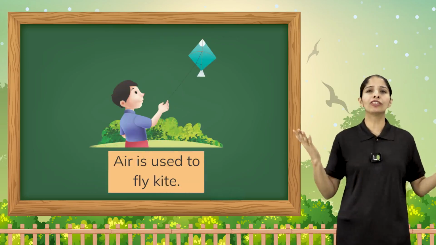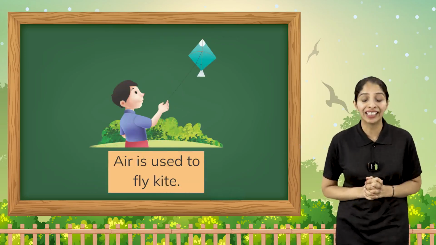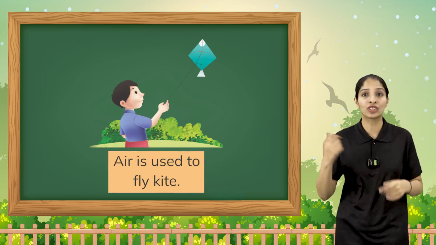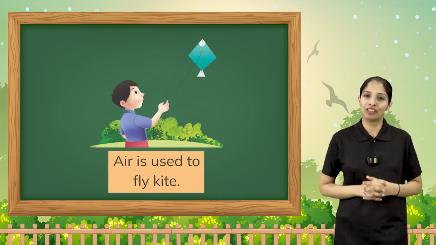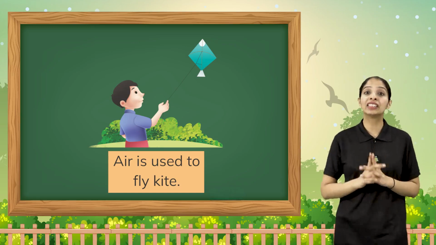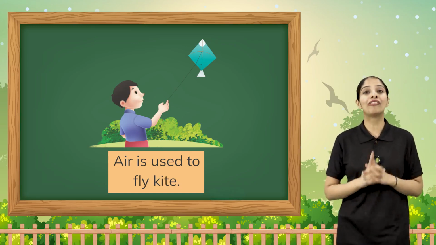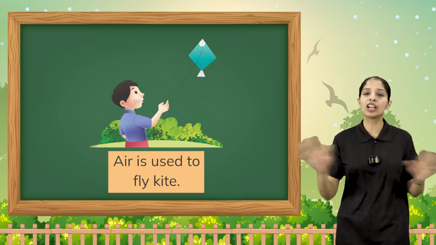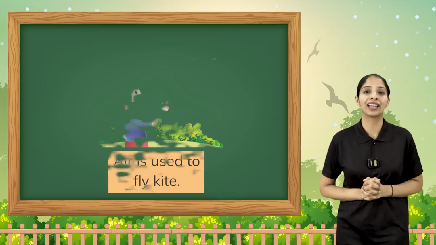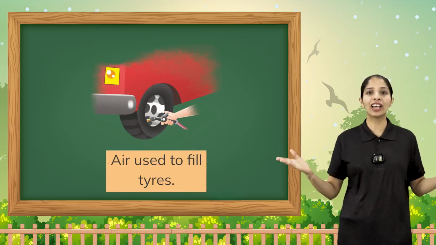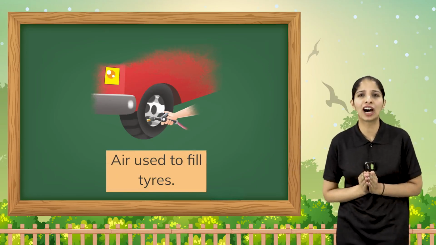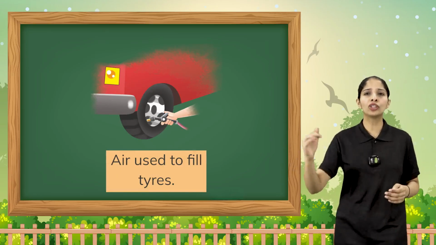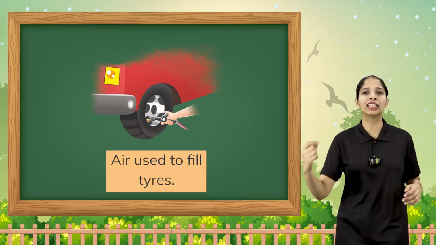Now most of the people love flying kites, right? Have you ever seen and tried flying a kite? If you do, then you must know that air is needed to fly the kite in the sky. Without air, you will not be able to fly your kite. Now the next use of air: have you ever seen your father go to the mechanic and he is filling the tires?